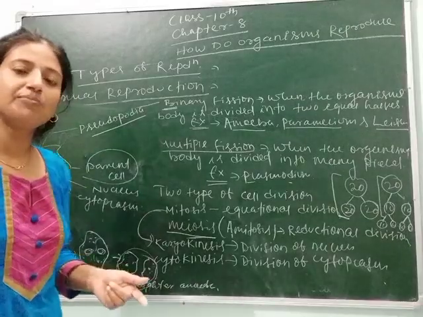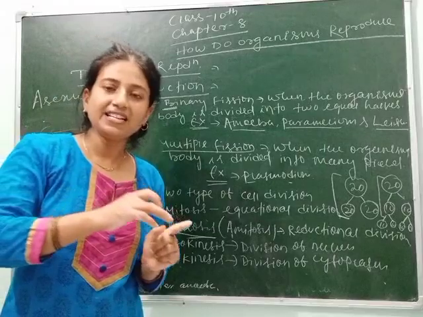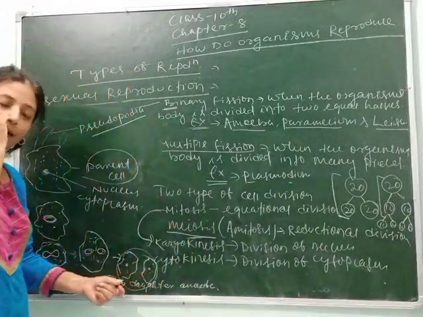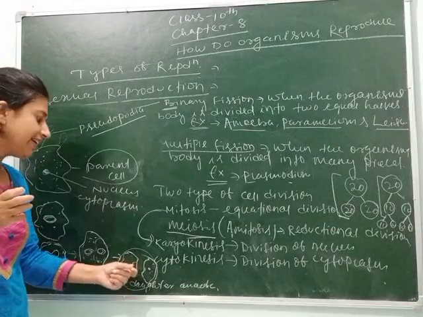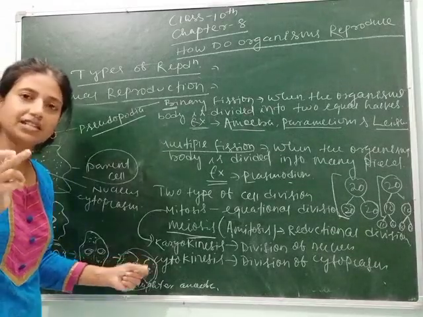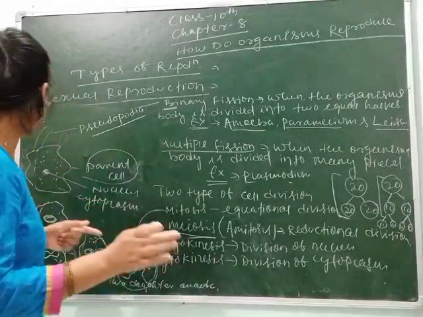And one thing students remember, in biology we say parent and daughter. Parent cell and daughter cell. We can't say offspring here. During asexual reproduction we say daughter cell. Parent cell, daughter cell. Parent cell, daughter cell. I think your concept is clear.